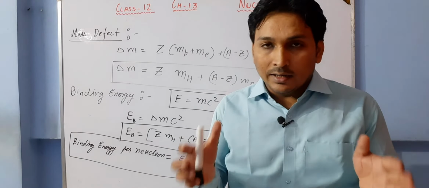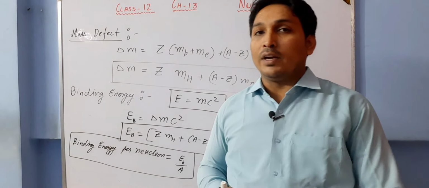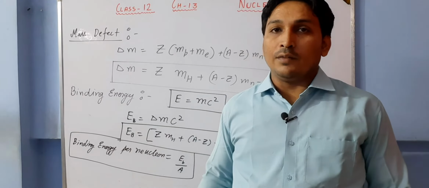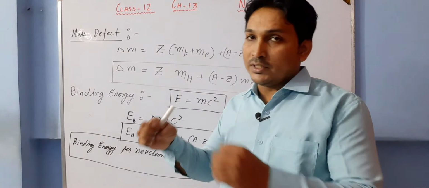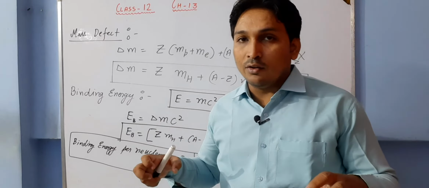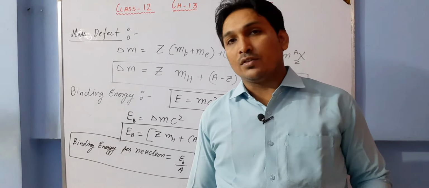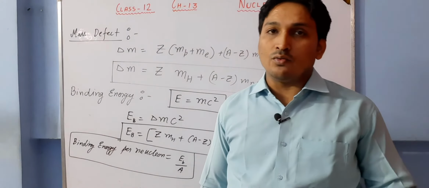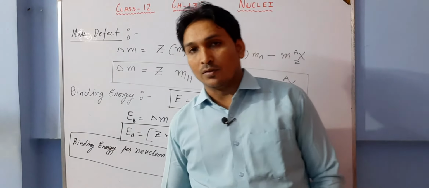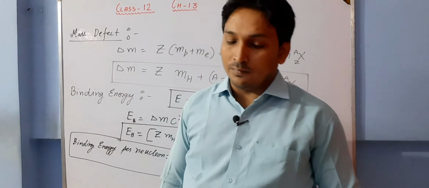So if lighter nuclei combine together and form a bigger nucleus, what is that called? That is called nuclear fusion. And if a heavier nucleus splits itself into two parts and becomes two lighter nuclei, then it is called nuclear fission. These two topics are going to be our last topic of the day and the last topic of the chapter also. So let us start nuclear fusion and nuclear fission.